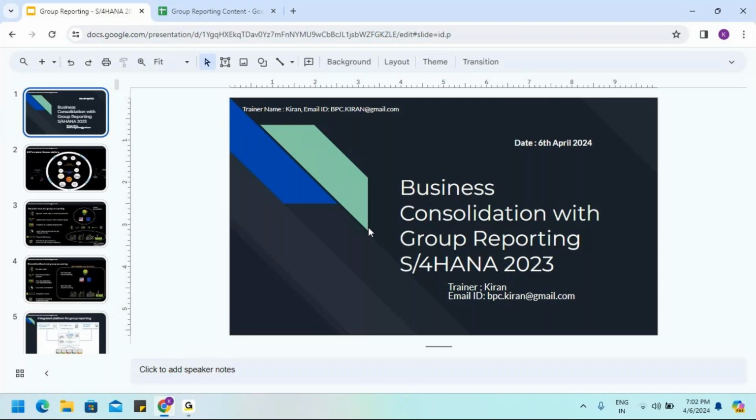Yes, so they divide the BPC into a SEC and a GR, right? Correct. My second question is, do I need technical knowledge, like in BPC where we have script logic? Do I need any coding on the group reporting side or not? No, coding is not required.